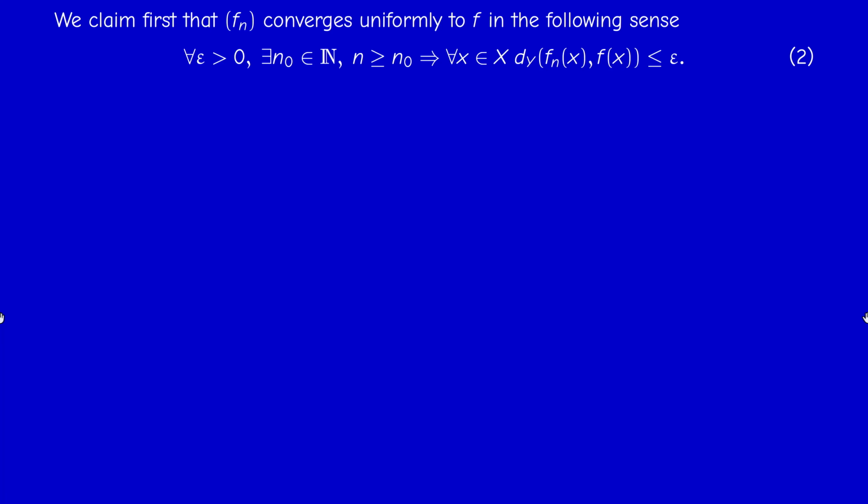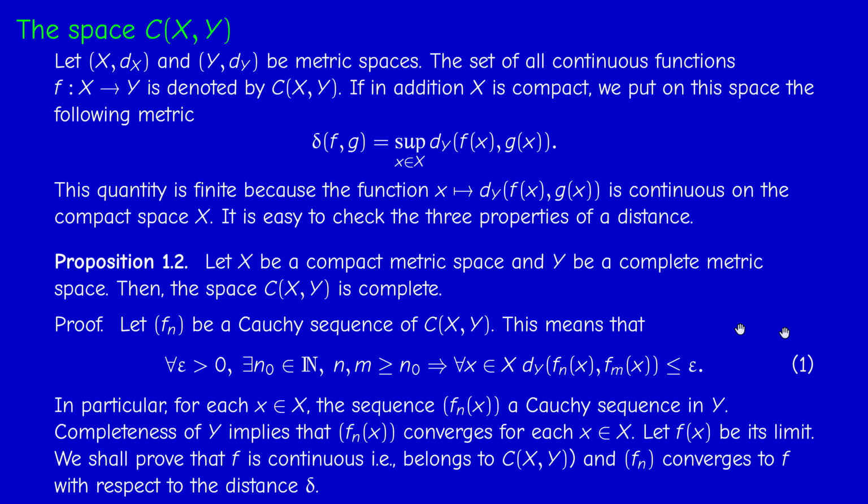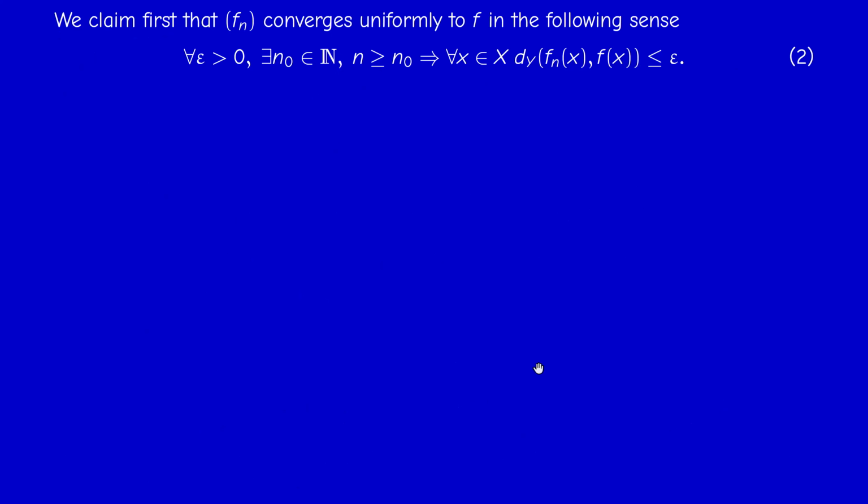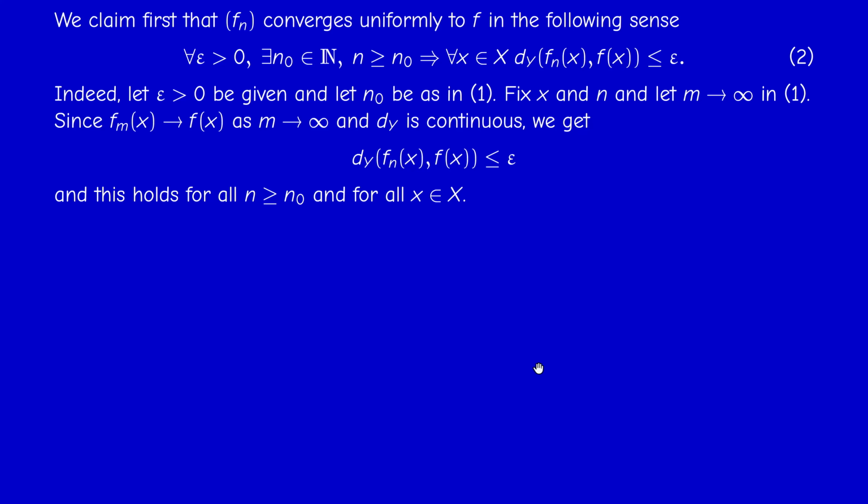Now, the first condition, I think you encountered it before in some course of analysis. We use the triangle inequality. So first of all, we pick epsilon, and we take n0 to be as in this condition 1. So n0 depends only on epsilon and not on x. And now if you look at this condition 2 of convergence,